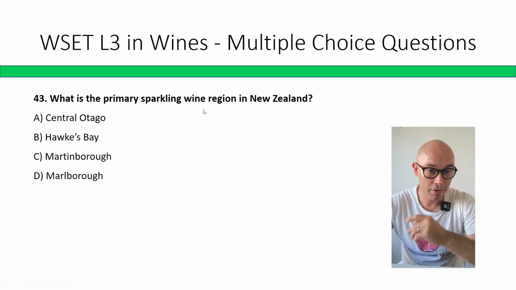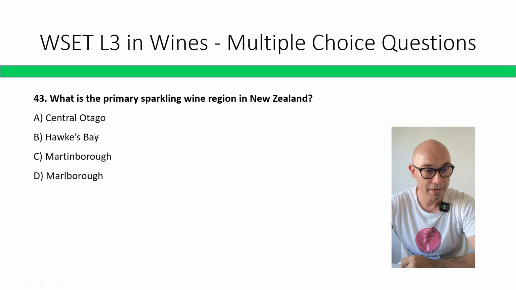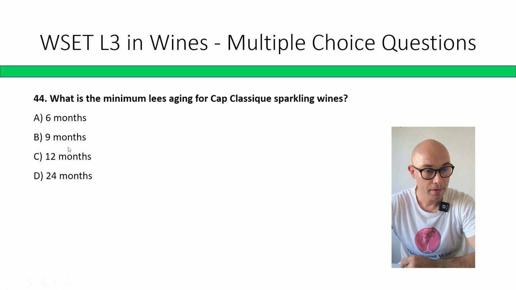What is the primary sparkling wine region in New Zealand? Central Otago, Hawke's Bay, Marlborough, Martinborough. Correct answer is D, Marlborough. But honestly, I think they would make great sparkling wines in all regions.